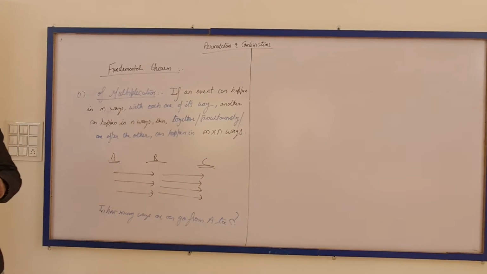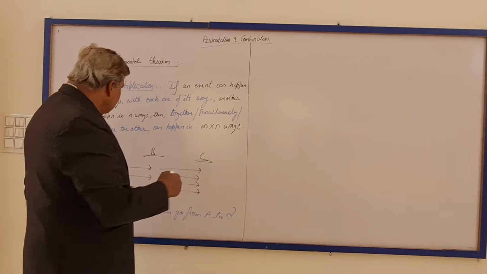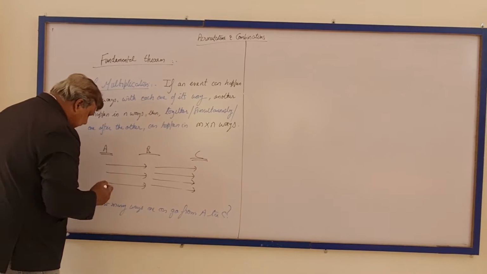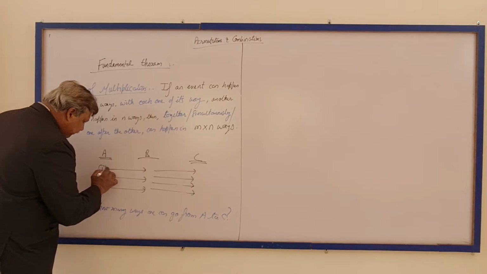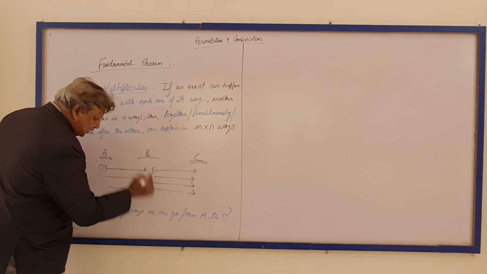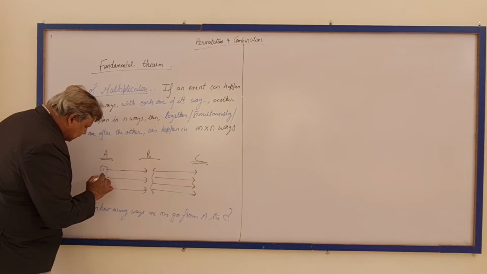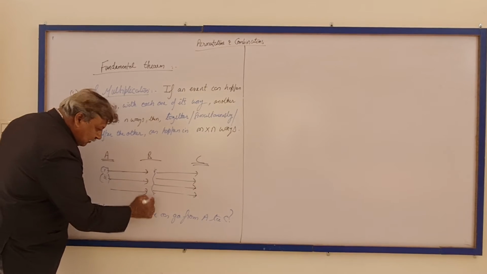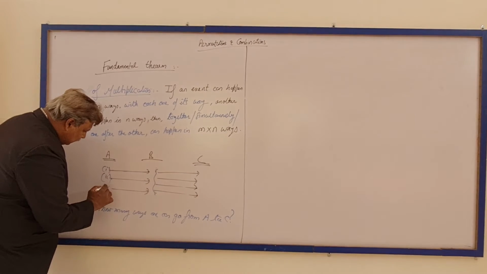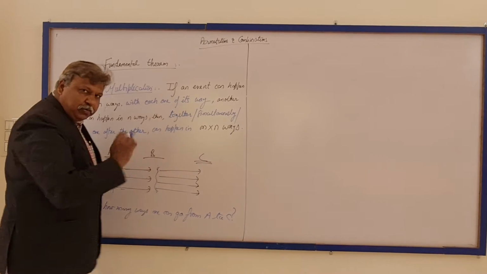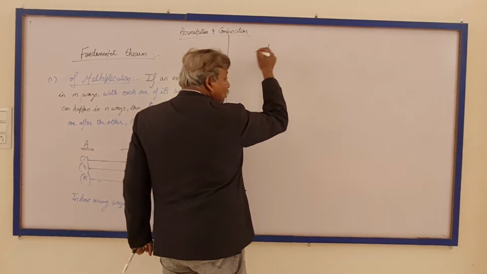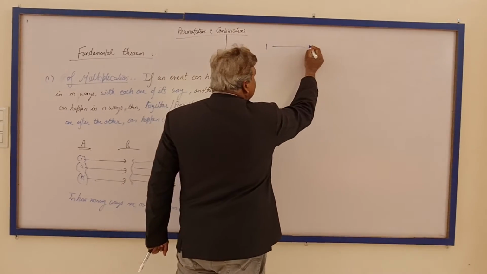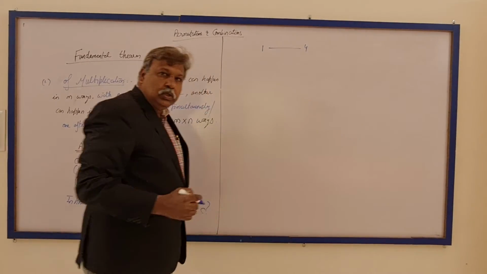In how many ways can one go from A to C? We realize that if he takes the first way, then he has 4 options. If he goes with the second way from A to B, then he has again 4 options. If he goes from way 3, he has again 4 options. That means with one way from A to B, we have 4 options.